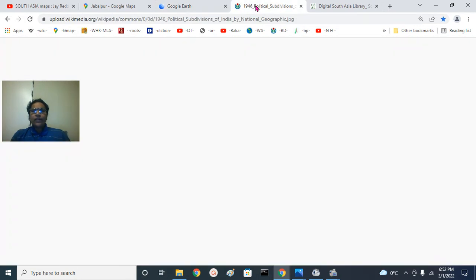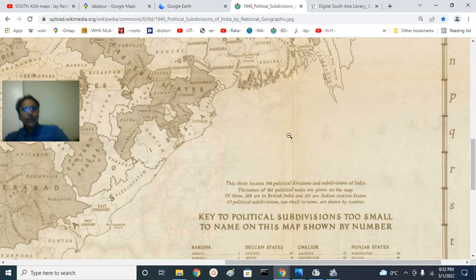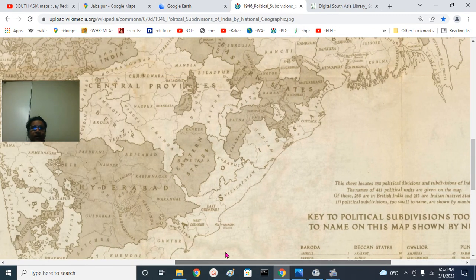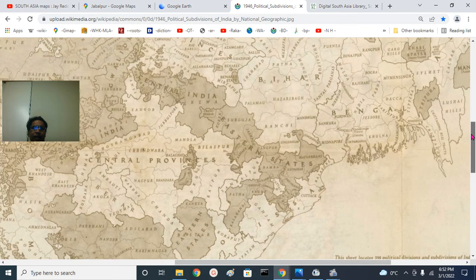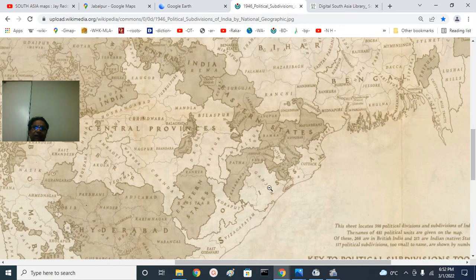We are looking at the same thing in this map so that you will get a different perspective. These are the pre-partition time princely states. You can see Ganjam district, Puri district, Cuttack district, and this is the Balasore district. It was the bigger Bengal presidency. This is the coastal district, right? Ganjam, Chilika Lake is here. And this is Cuttack. Cuttack is on the bank of Mahanadi river, like Sambalpur, like Raipur. Raipur is not exactly on the Mahanadi, but it is in the Mahanadi basin.